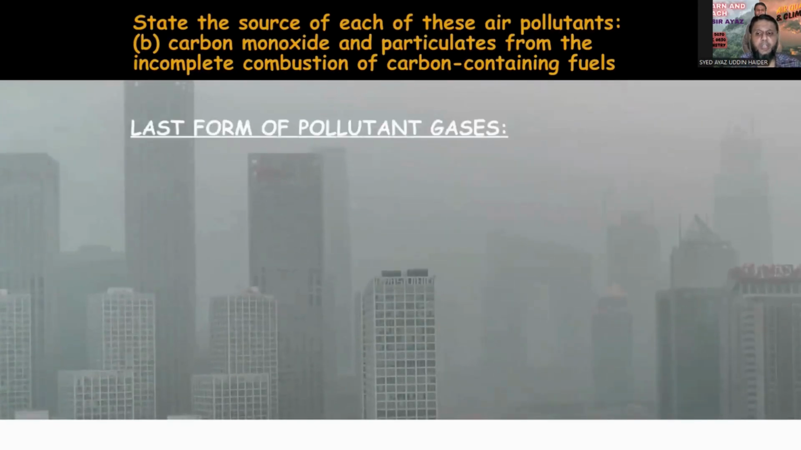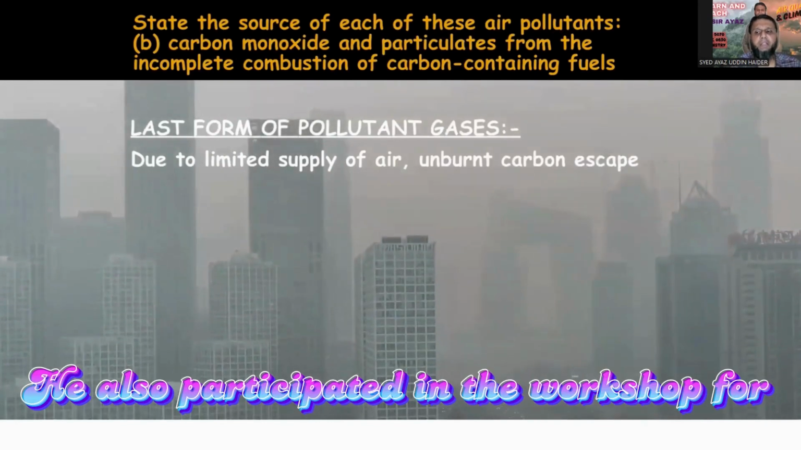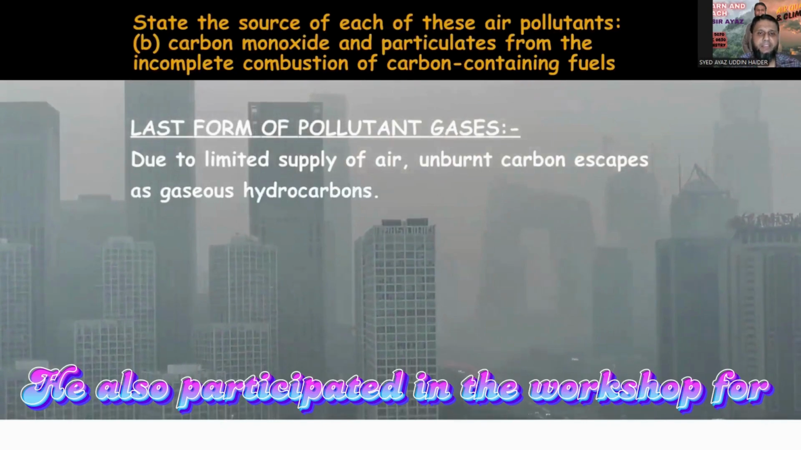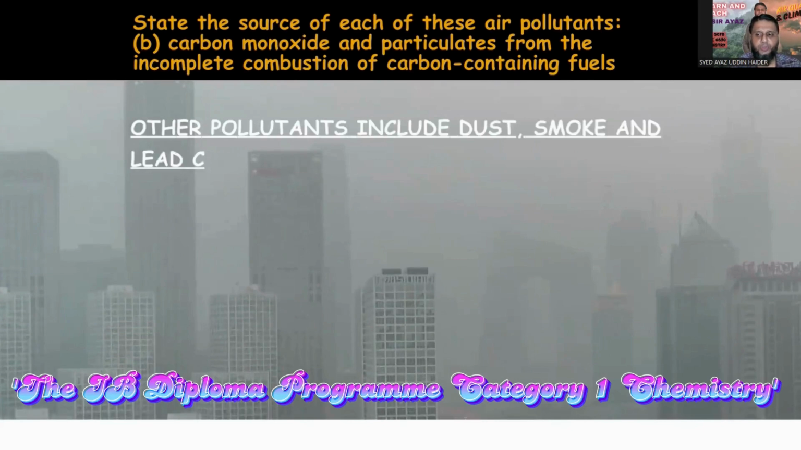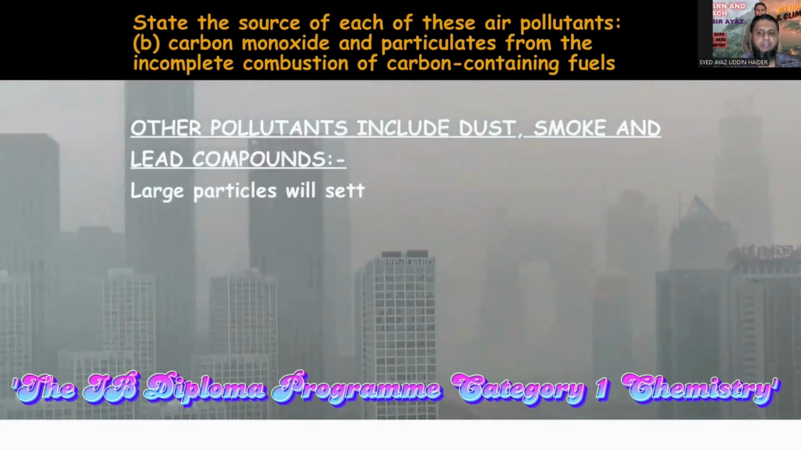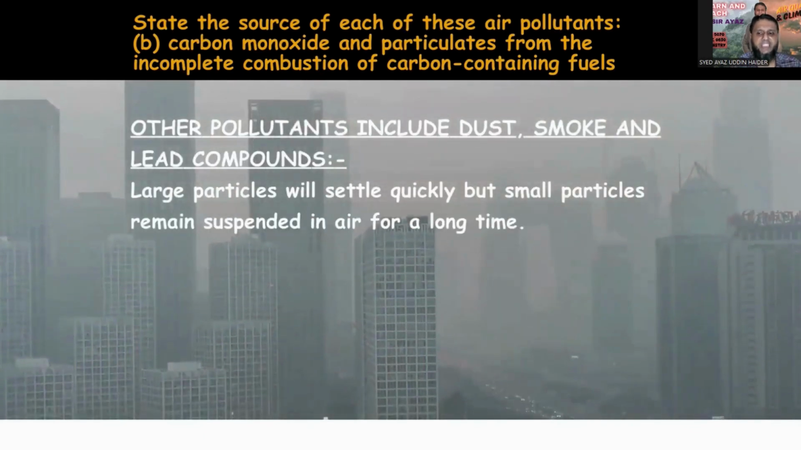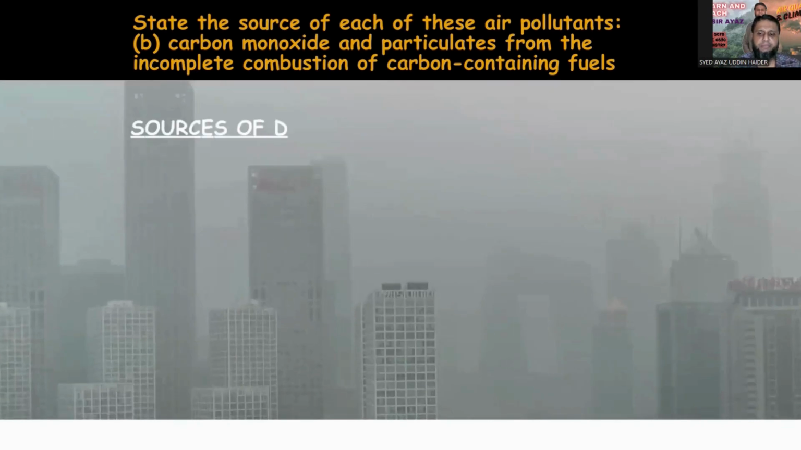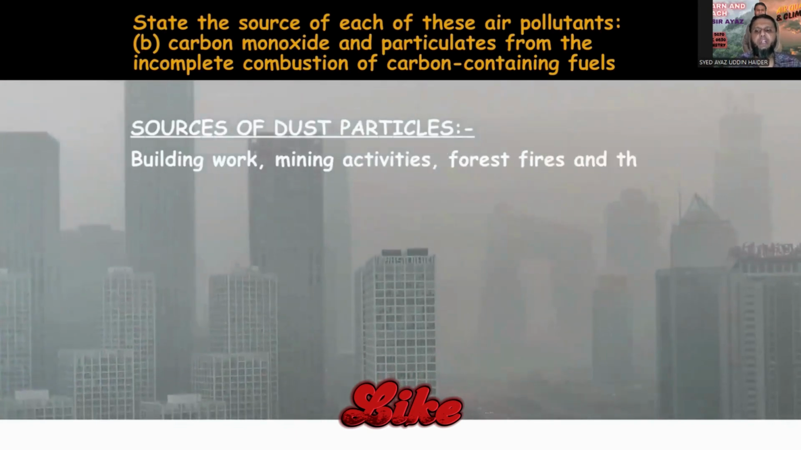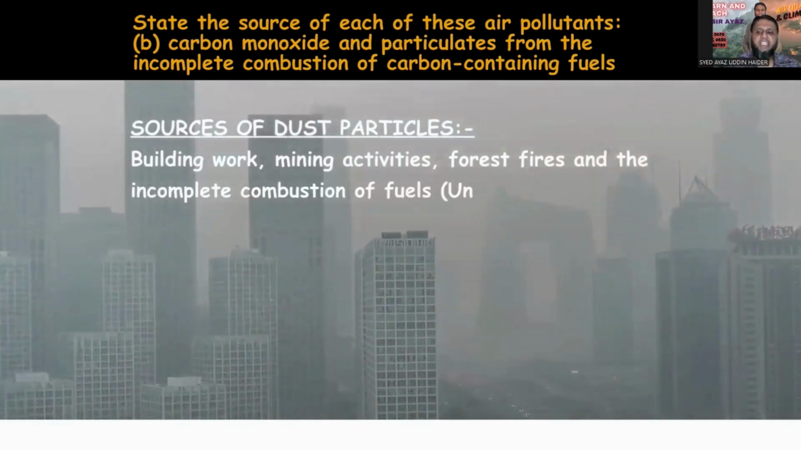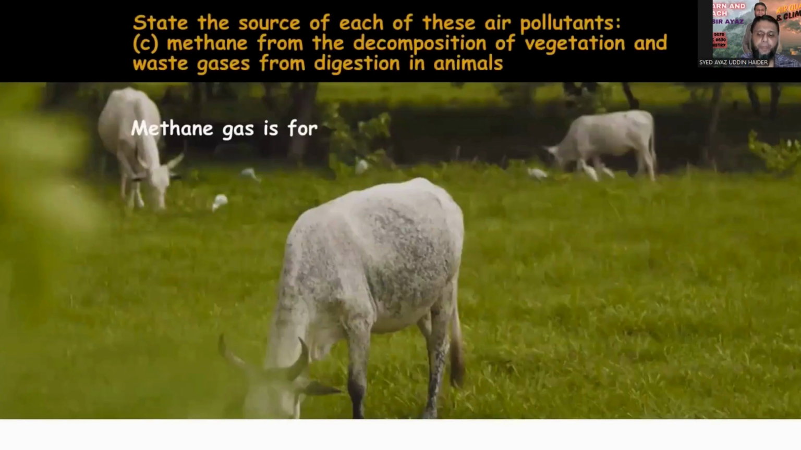Next, other forms of pollutants. Due to limited supply of air, unburned carbon escapes as gaseous hydrocarbons. Other pollutants include dust, smoke, and lead compounds. Large particles will settle quickly, but small particles remain suspended in air for a long time. The sources of dust particles are building work, mining activities, forest fires, and the incomplete combustion of fuels, where unburned carbon is produced.